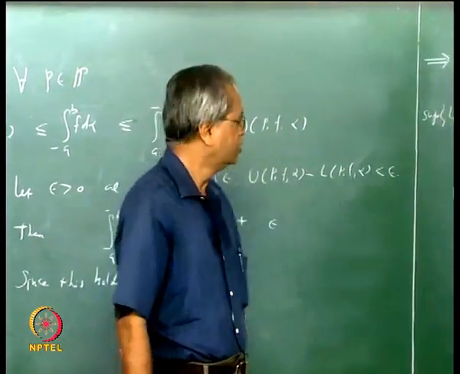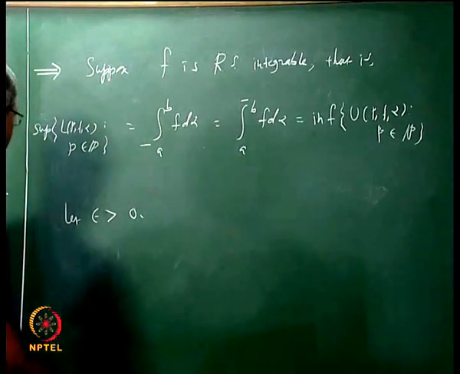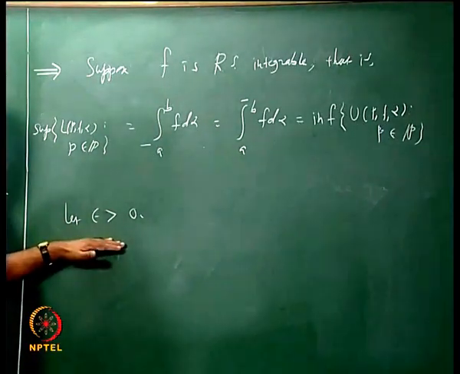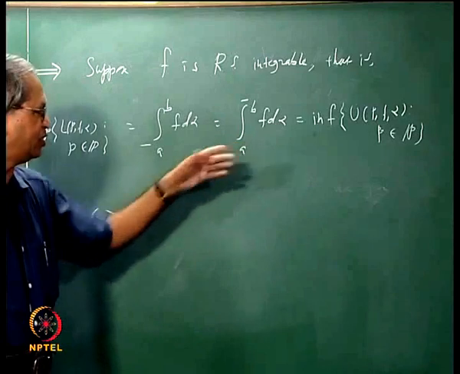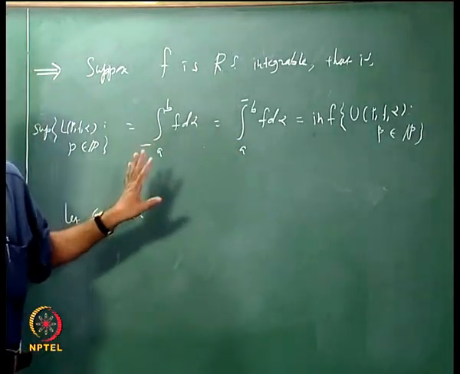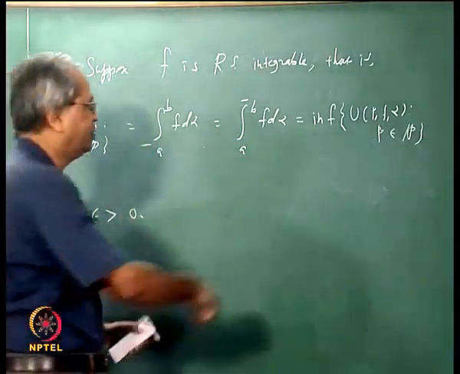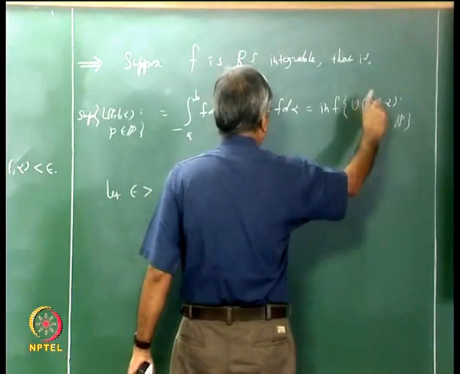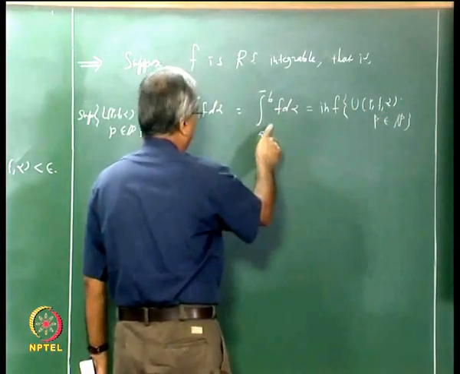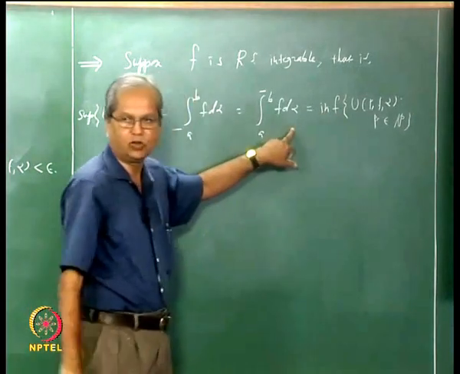So for example, we are given this epsilon bigger than 0. Suppose I take this plus epsilon by 2, then that is not a lower bound. So there should exist a partition such that the corresponding sum of that partition is less than this plus epsilon by 2.